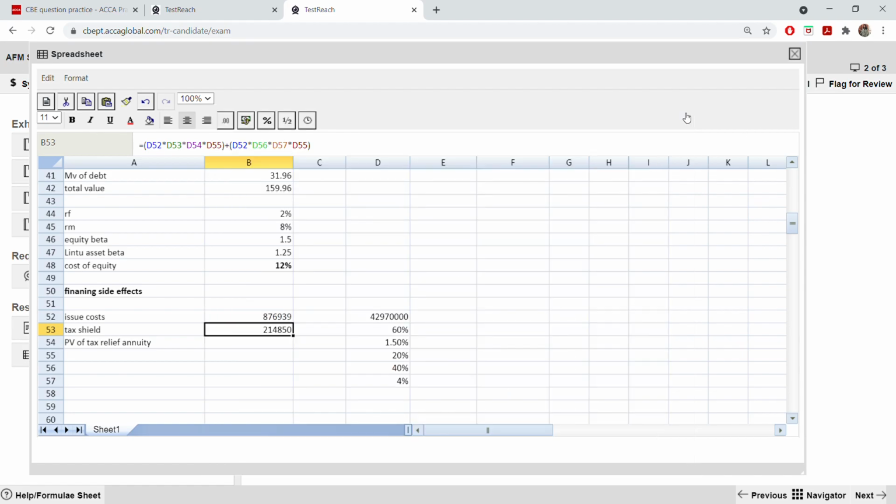But let's go by the marking scheme, 4%. So here simply multiply this by 3.63. Okay, annual subsidy benefit.